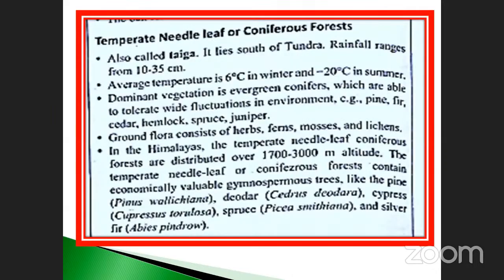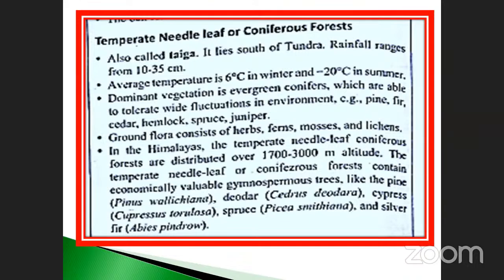Now the last one is called temperate needle leaf or coniferous forest. It is also called taiga. Don't forget, my dear students. This is very, very important from the NEET question point of view. Taiga is also otherwise called temperate needle leaf coniferous forest. Needle leaf like structures. So all the leaves look like a needle, just like a needle. Casuarina, all those things. Okay. We will discuss Pinus, Picea. So these are the plants. We will see at the last.